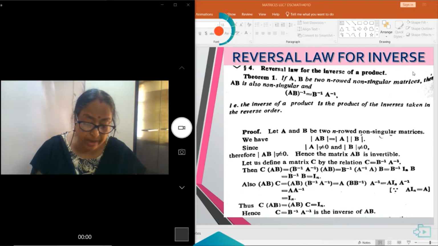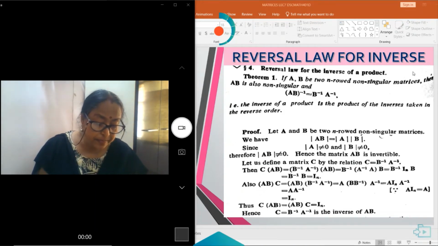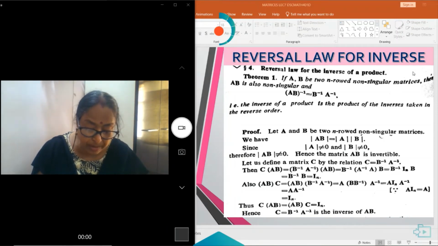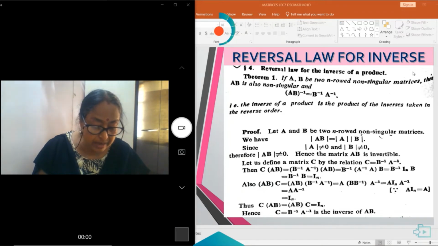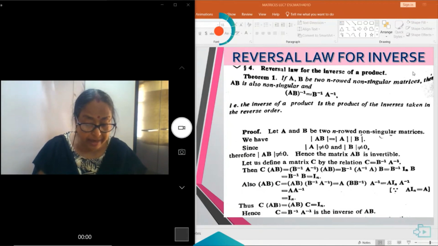Then C into AB can be written as B inverse A inverse into AB. A inverse and A taken together, we get B inverse IN into B, because A and B are two invertible matrices. So B inverse into B we can write as IN, and A inverse A we can write as IN.